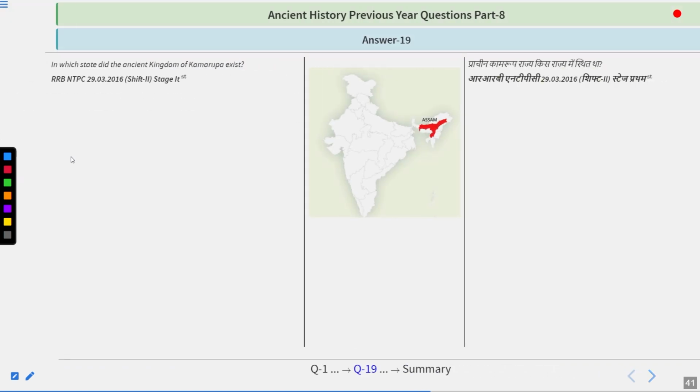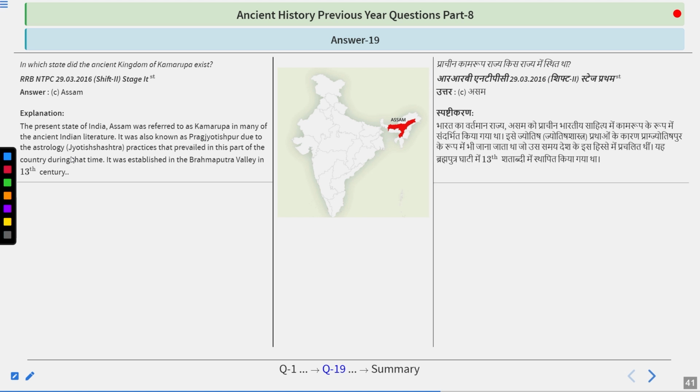And the answer of this question is Assam. The present state of Assam was referred to as Kamrup in many ancient Indian literature. It was also known as Pragjotishpur due to the astrology, Jyotish Shastra practices that prevailed in this part of the country during that time. It was established in the Brahmaputra Valley in the 13th century. So remember the name Assam.